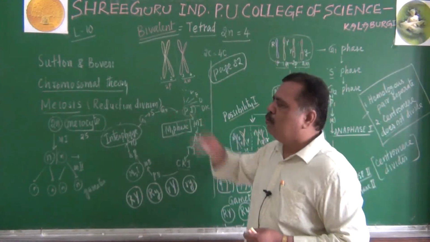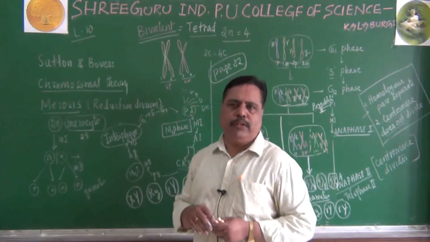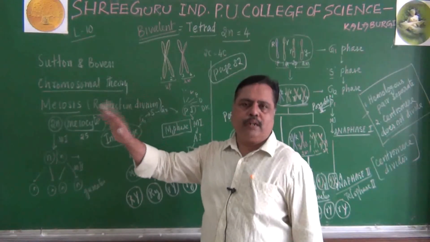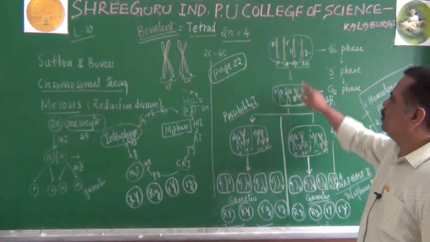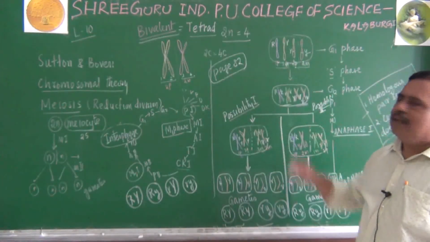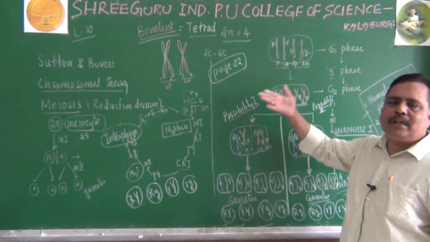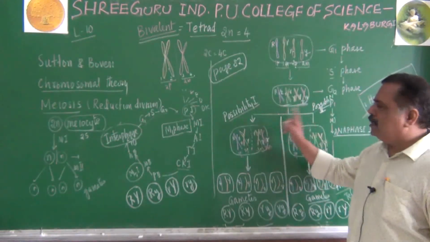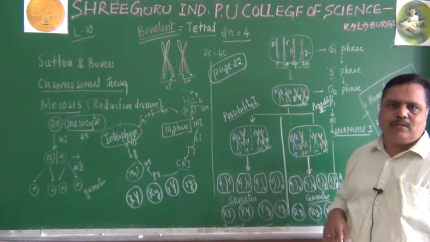That is called the chromosomal theory of inheritance proposed by Sutton and Boveri. What did they tell? Genes are located on chromosomes. They also occur in pair. Chromosomes also occur in pair. Capital R, small r occur in pair. First paternal, first maternal occur in pair. So they occur in pair. They segregate during meiosis, or they segregate during gametogenesis.